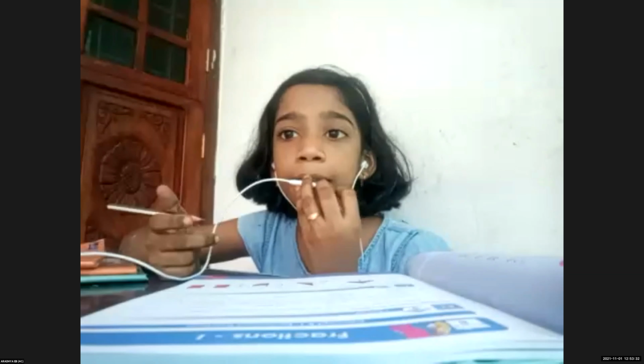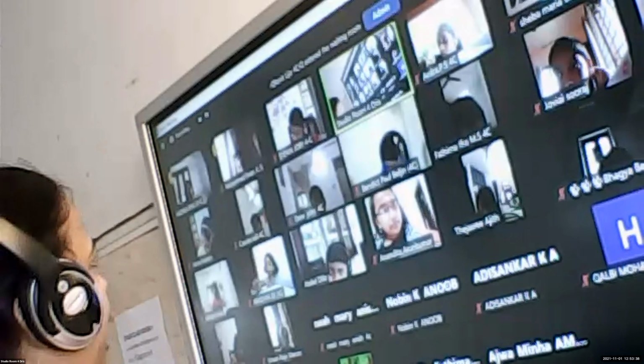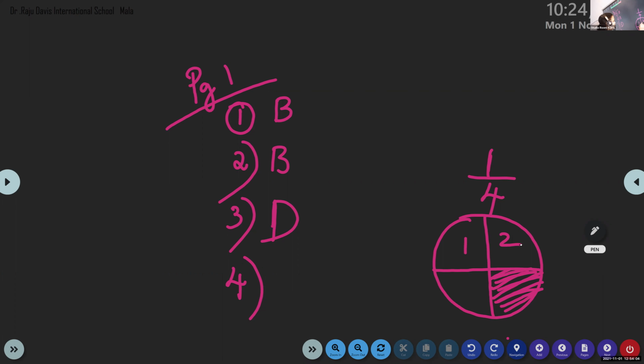Fatima, tell me the answer. Which option is correct? Look at the pictures. C. Yes, C. 1 by 4. Look at here. What is the figure here? We have a circle and it is divided into 4 parts and only one part is shaded. So how can I write the fraction? 1. Only one part is shaded out of total 1, 2, 3 and 4. So 1 by 4. So which option is that? Option C. Is that clear?